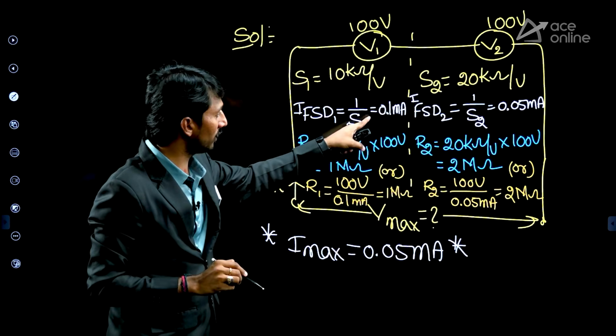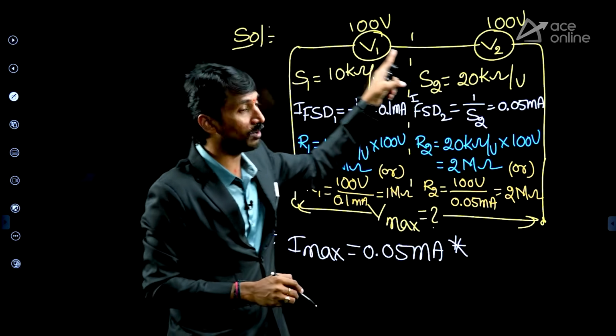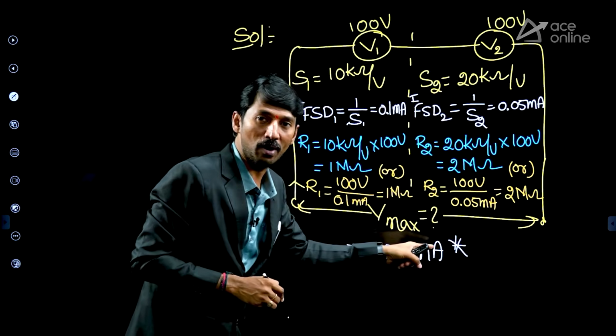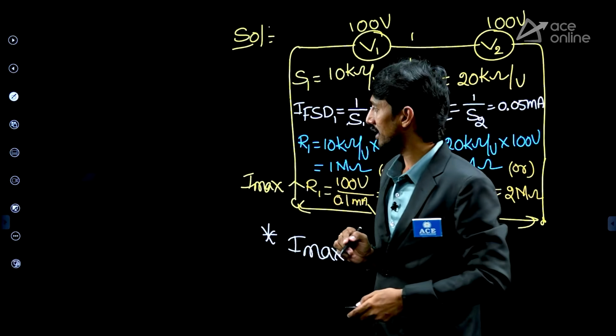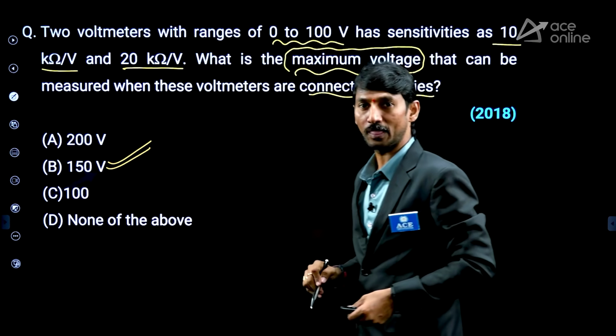Here we are not in requirement of which is maximum. No, through this combination, how much maximum current is allowed. So therefore, 0.05 milli. So answer will be 150 volt. Right? So option A is yes. Option B, 150 volt. Okay.